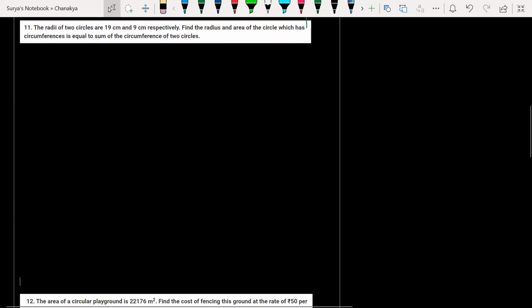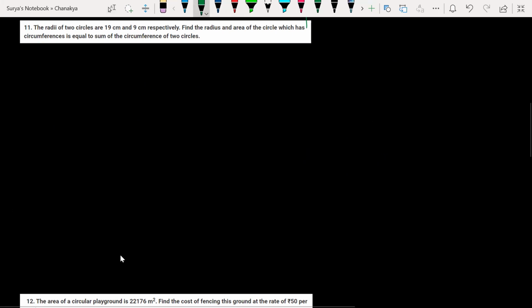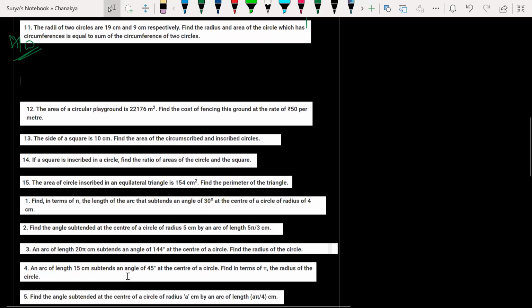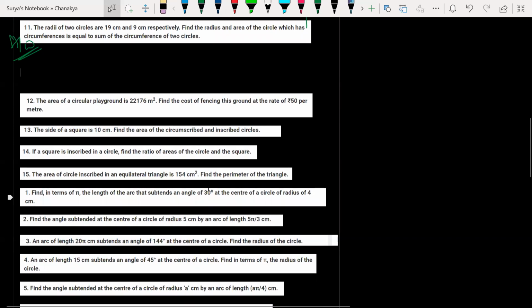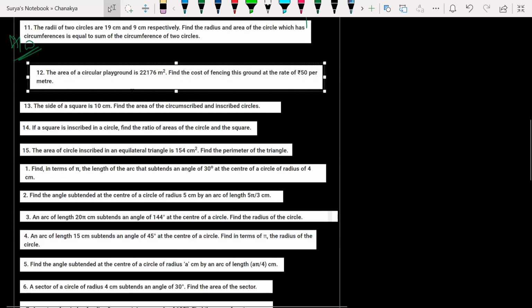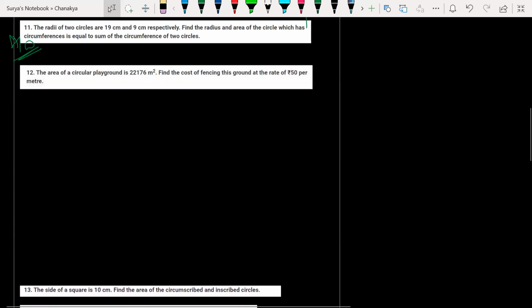Next question. The radii of two circles are given. Find the radius and area of the circle which has circumference equal to the sum of circumferences of two circles. Very simple, guys. It's the homework. I got it, sir. Did you solve all these questions before or are you solving them now? No, sir. Now I'm solving. Good. So there's a homework. The 11th one is homework, guys. So next, the 12th one. And all these questions that we are not doing here, everything is homework.